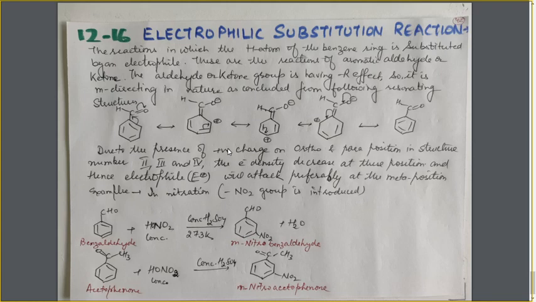substitution reaction. As per the chapter aldehydes and ketones, we will study the electrophilic substitution reaction of the aldehydes and ketones, aromatic aldehydes and ketones. Now the aldehyde group and the ketonic group present on the benzene ring is electron withdrawing in nature. It is having the minus R effect. Just look at the structure. This is the benzene ring and this is the aldehyde group. This aldehyde group is electron withdrawing in nature. It is having the minus R effect.